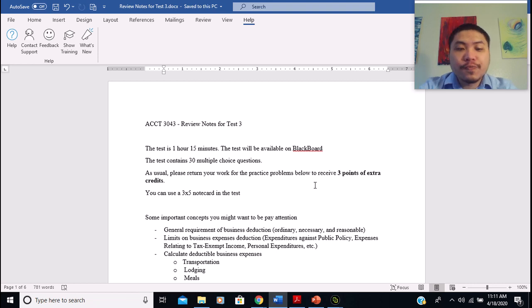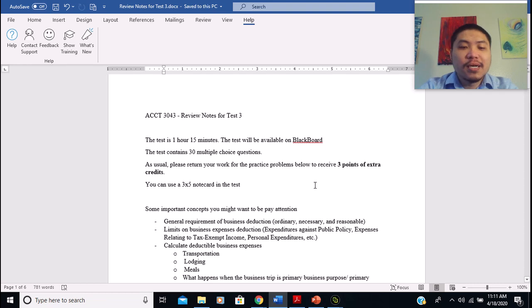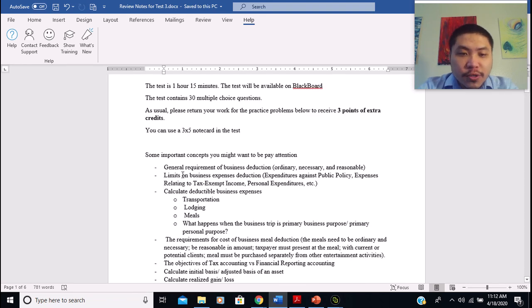First, let's go through a few topics that are important, that I want you to pay more attention to, because it's likely these topics are going to be asked on the test. First of all, I want you to know the general requirements for business deduction: the 3 criteria of ordinary, necessary, and reasonable. Ordinary and necessary just mean that the expense has to be necessary for the business to make income. Reasonable means the amount cannot be extravagant. It has to be comparable to other businesses.